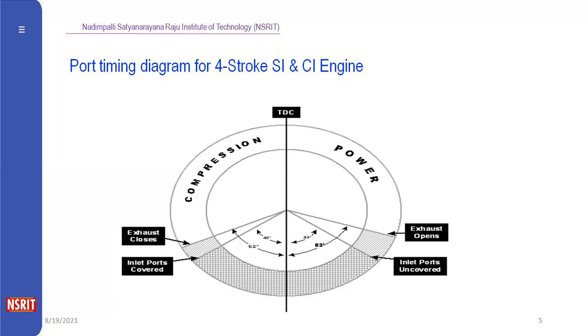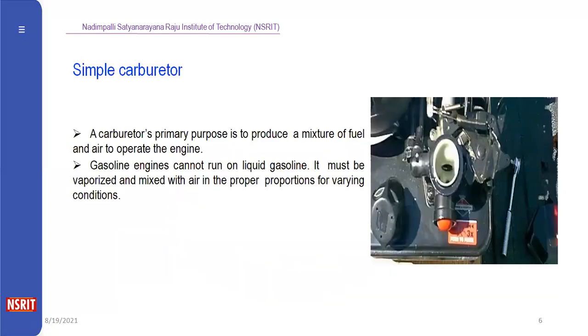Now we are moving to the components of the IC engine. The main component of the IC engine is the carburetor. The carburetor is only used in the petrol engine, because petrol has a low compression ratio. For this purpose, we have to provide an air-fuel mixture in a special component, that is a carburetor. The carburetor's primary purpose is to mix the fuel and air in the operation of the engine.